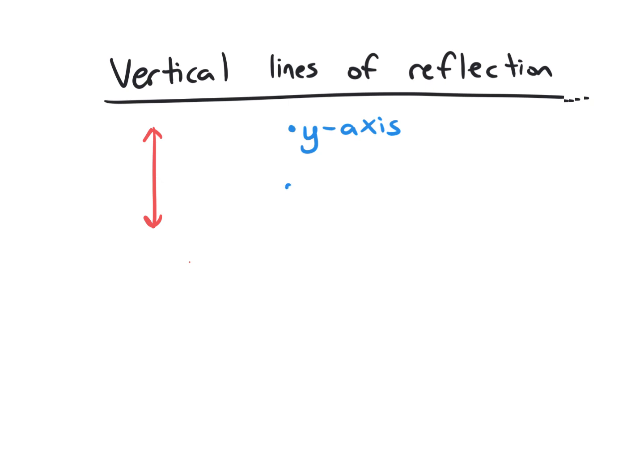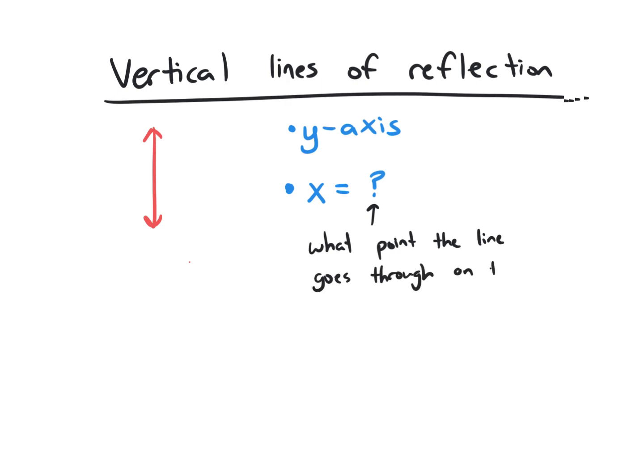We just figured out that the other option for a vertical line of reflection can be X equals some number. I'm just going to put a question mark for now. What this question mark means is what point the line goes through on the X axis, just like what we saw with X equals 1. That was a vertical line going through the point X equals 1.